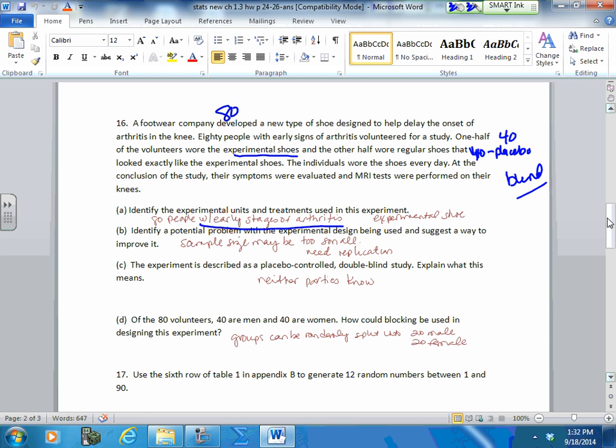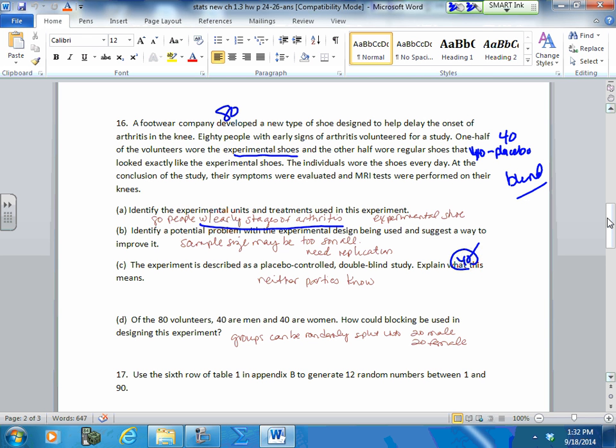One possible problem is this may be too small. If you're testing something that has such an effect on people and you want to market this, you certainly want to test more than 80 people. And in actuality, you only gave this to 40. So you may want to replicate this, more repetition. You may want to increase your sample size.